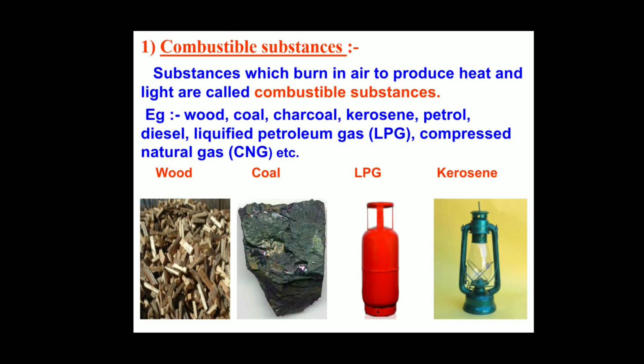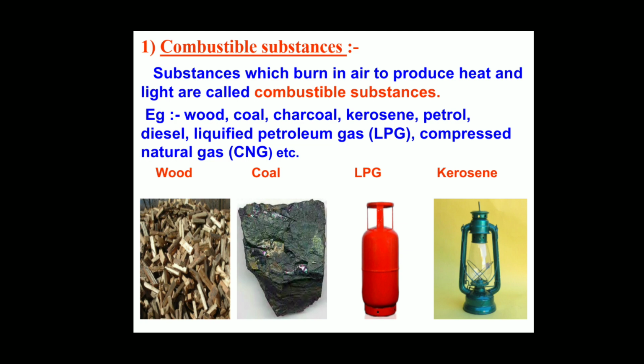Let us start with the lesson, that is the combustible substances. The substances which burn in air and produce heat and light are called combustible substances.